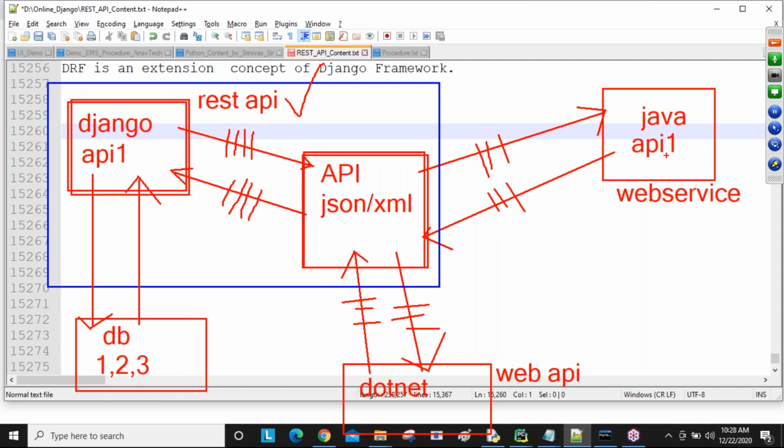So because of this API, the Java request is coming in the form of JSON. Now the JSON request goes to Django. My request comes from Java to JSON, JSON to Django, guys. Now my Django communicates with the database and gets all this data back. Now Django sends this data back in the form of a JSON response.